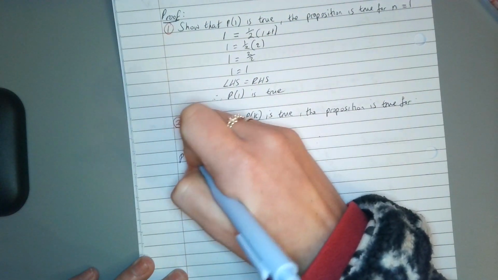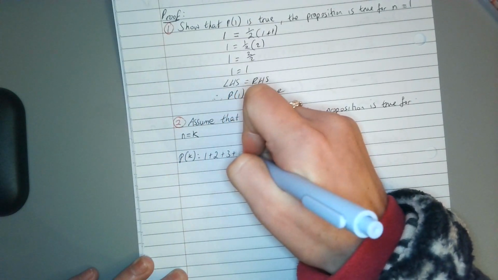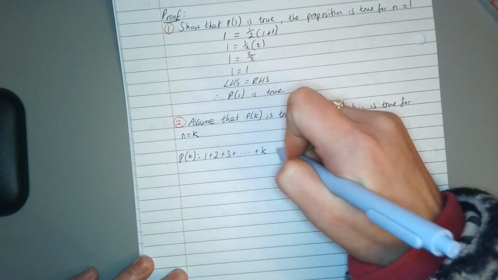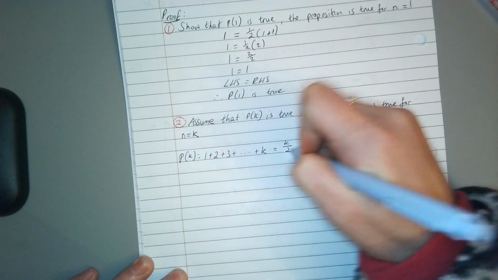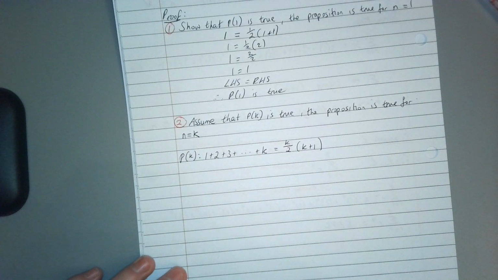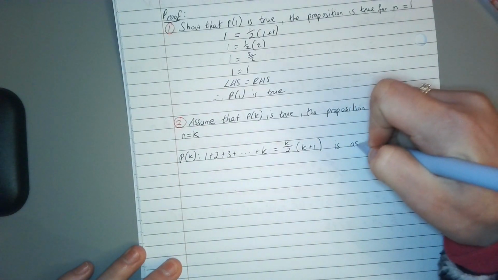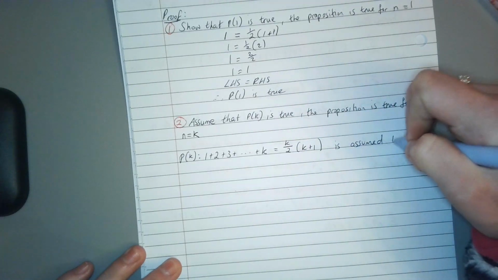So we'll have our series, and wherever we see n, we're putting k. So proposition K: 1 plus 2 plus 3 plus all the way up to plus k equals k over 2 bracket k plus 1. Then we have our statement, so we'll say it is assumed true.